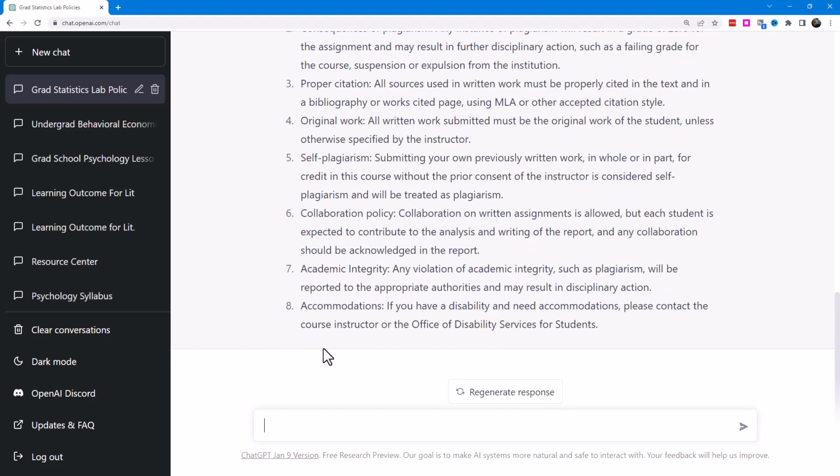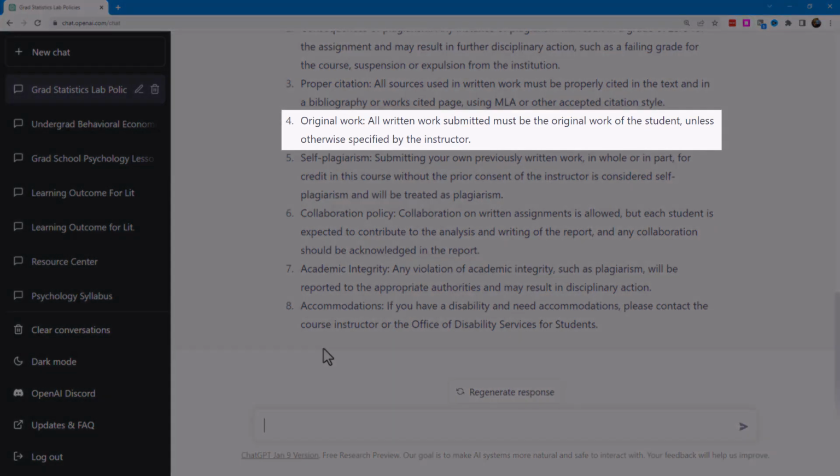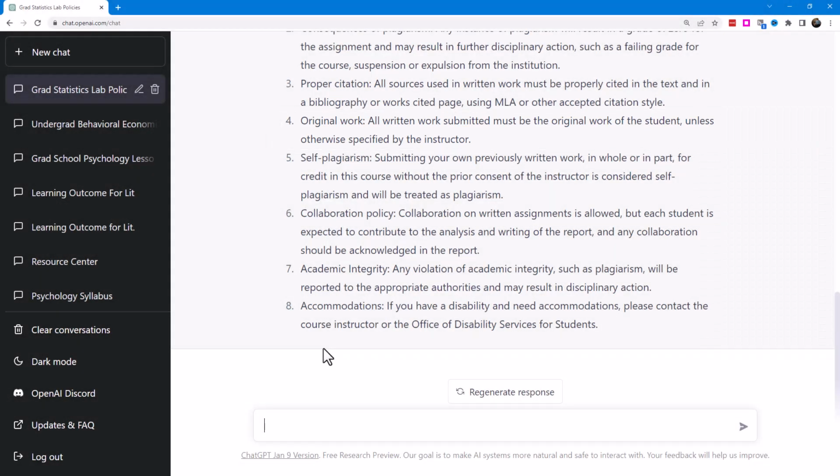And what you could do with this is you can ask to clarify or expand upon one of these specific points. So let's go to ChatGPT and say, let's elaborate on what does original work mean. And with a little bit of tinkering, with a little bit of back and forth, I think you'd have a pretty good policy for your course.